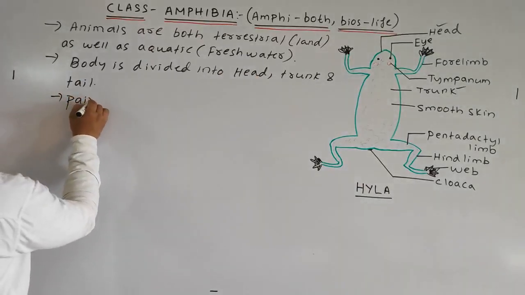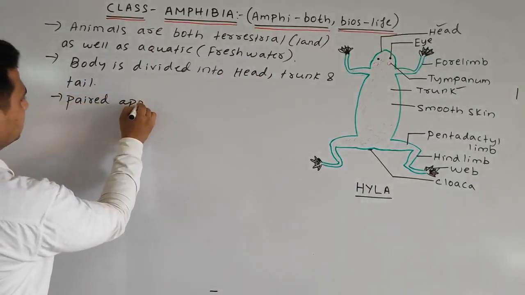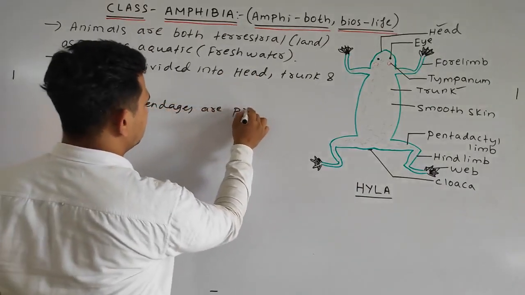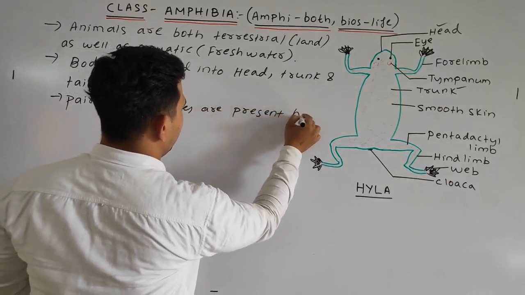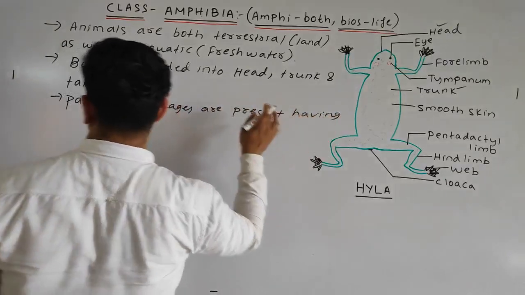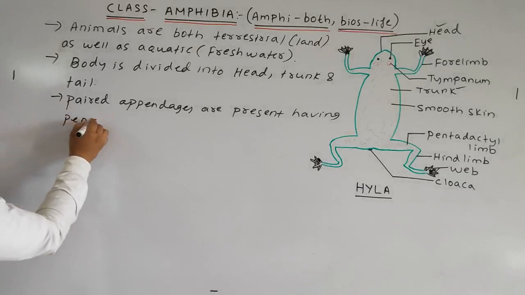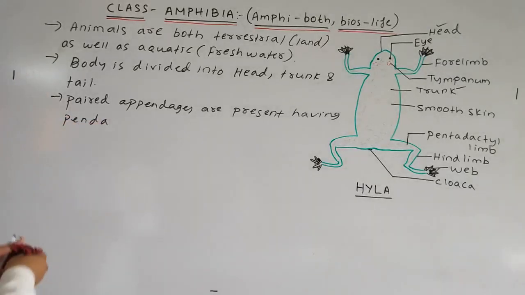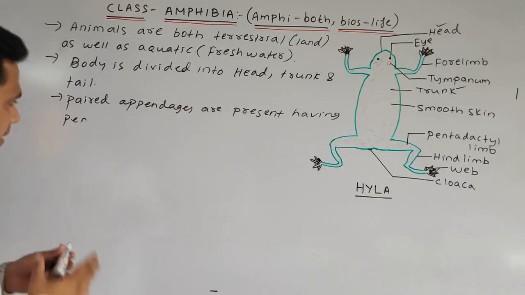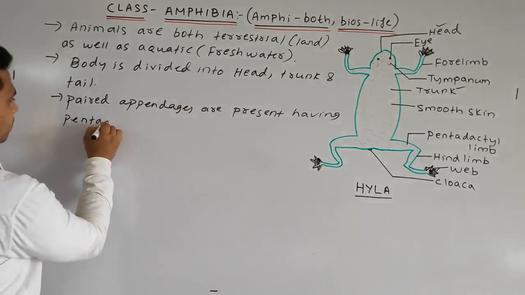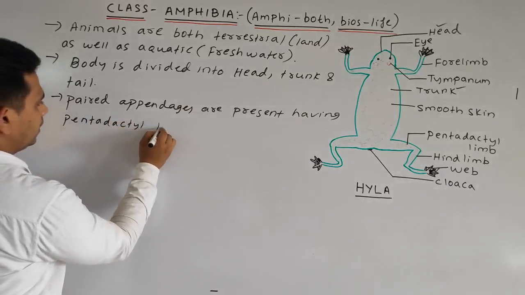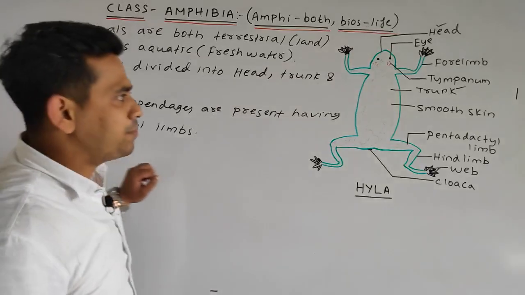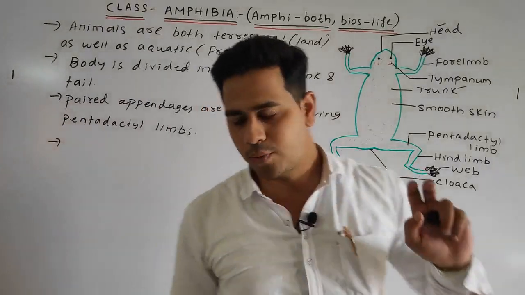Paired appendages are present having pentadactyl limbs. Okay, next, what is the type of skin in the case of Amphibia?